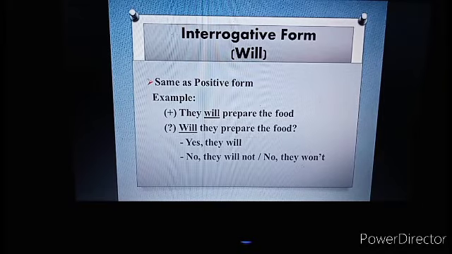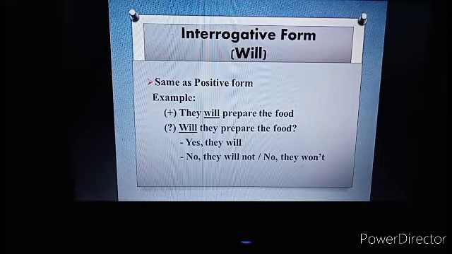Don't forget, remember about the position of will if interrogative form. The position of will is at the first or before subject. That's interrogative form by using will.